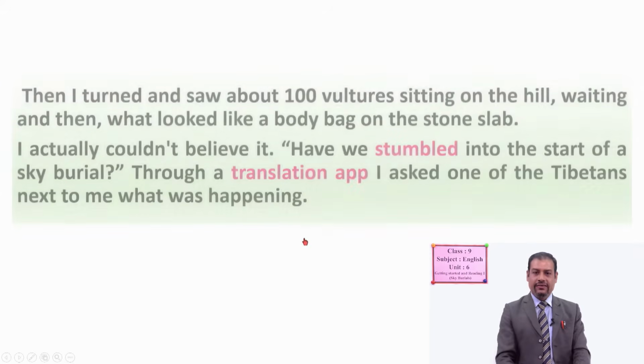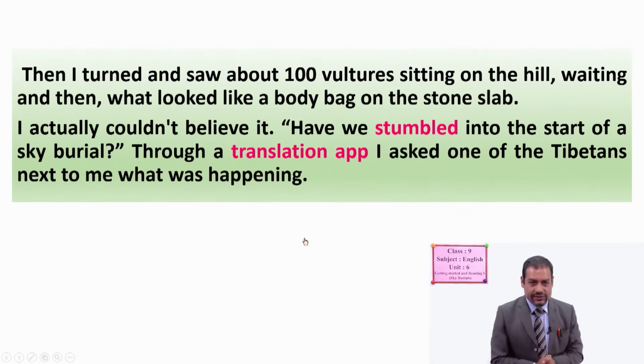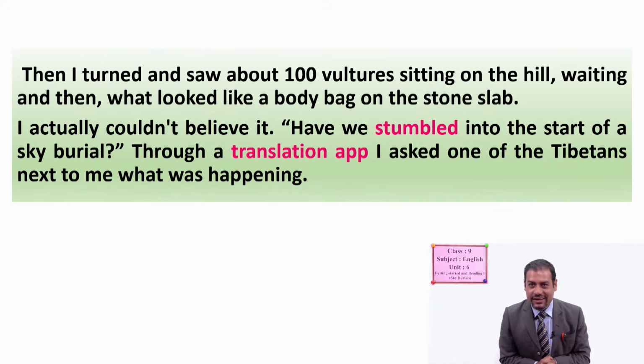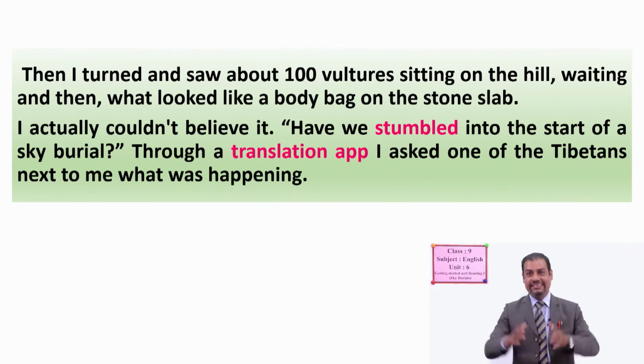Now again, we have some more paragraphs. Again, you read with me, please. Then I turned and saw about 100 vultures sitting on the hill, waiting, and then what looked like a body bag on the stone slab. Dear students, how many vultures were sitting there? How many? Tell me loudly, please. Yes, 100 vultures were sitting.